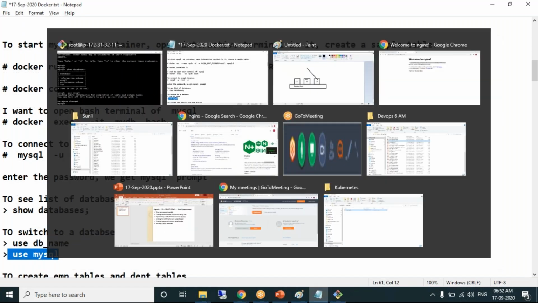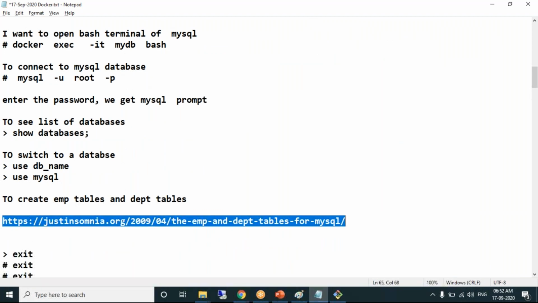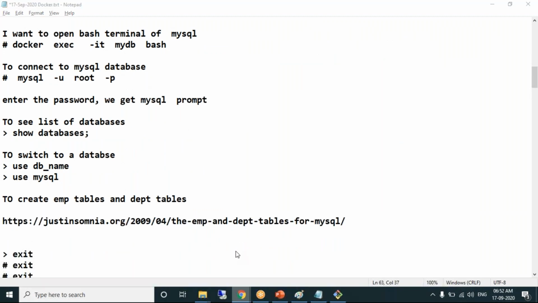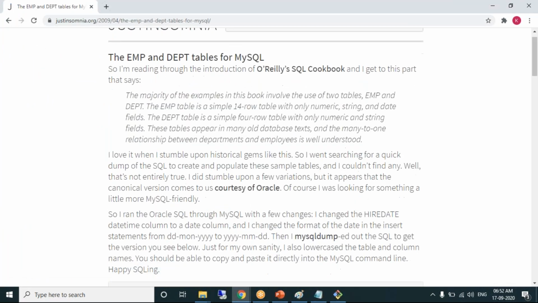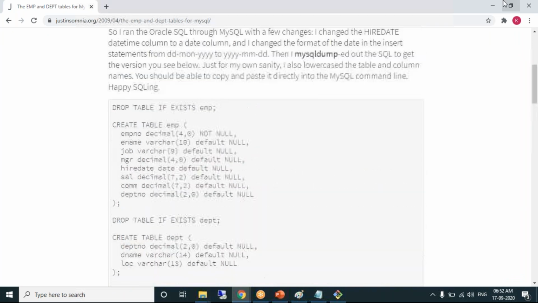Now I can create a table. I have a query to create the table also, just to show you. Yeah, this is a create table command.